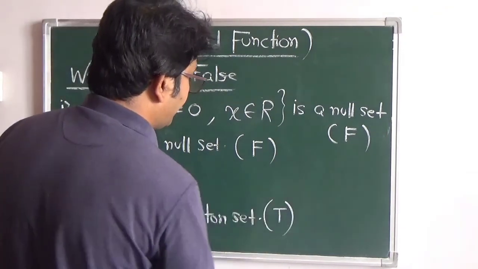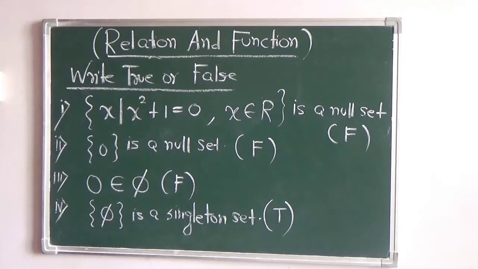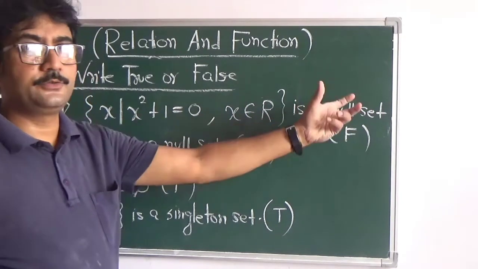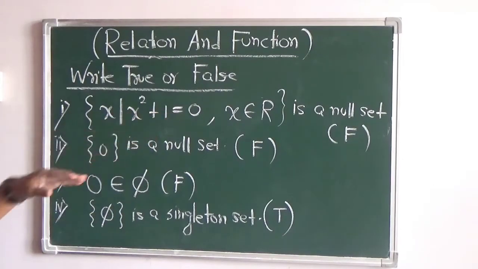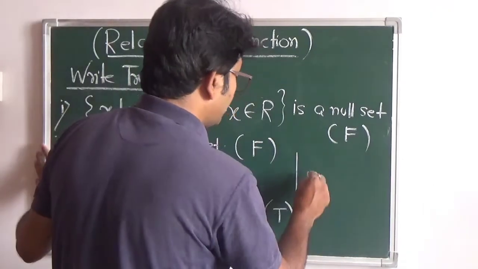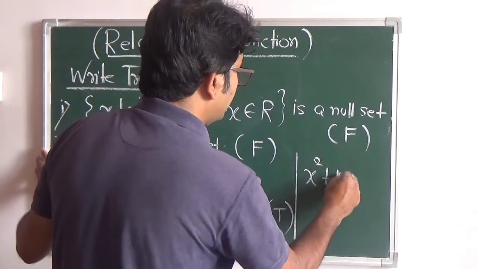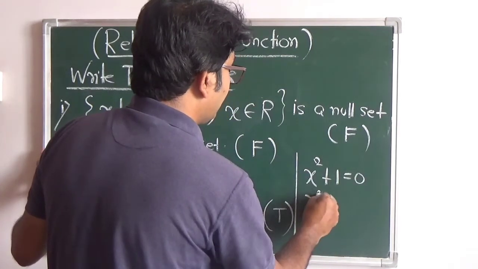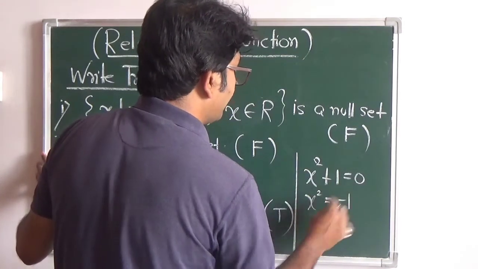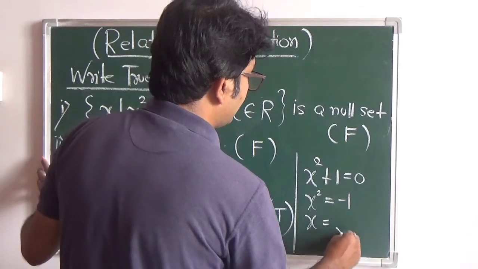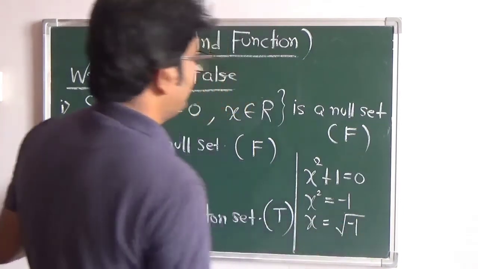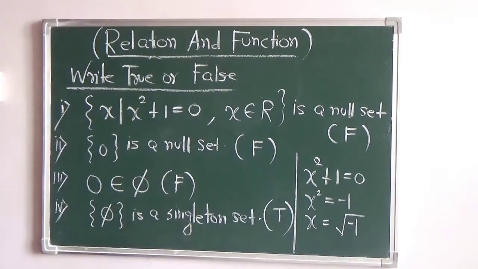So I have noted down your answers. Now let us discuss these answers. First one, as you have told, it is false. Whether it is false or true, let us find out. If x square plus 1 equals 0, so x square equals minus 1. What is root over minus 1? Is it a real number or an imaginary, complex number?